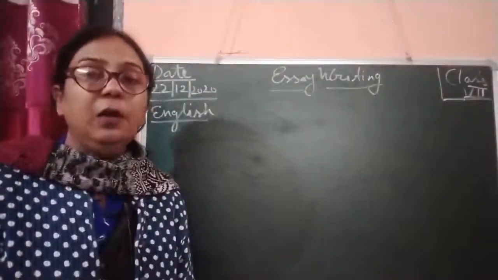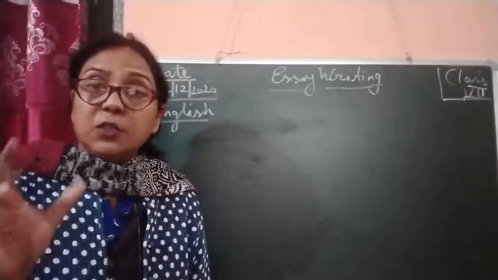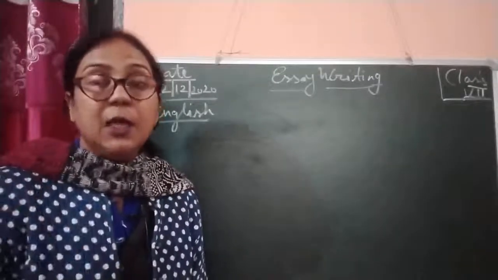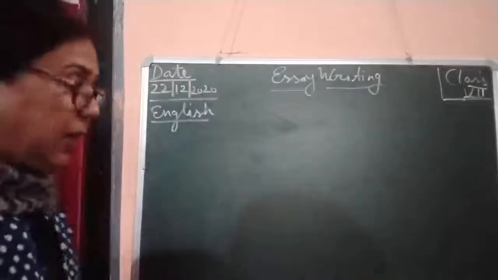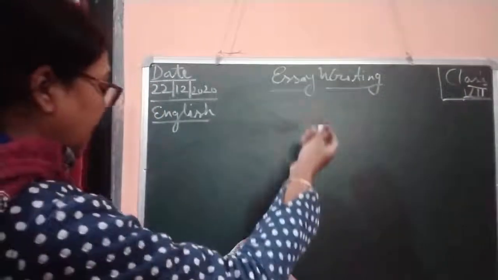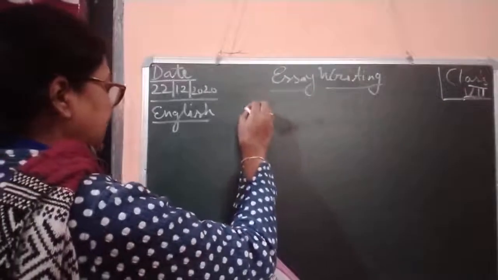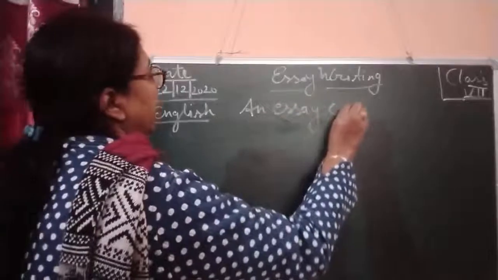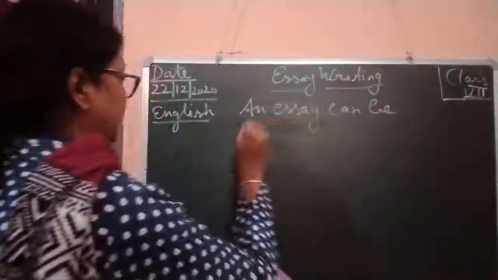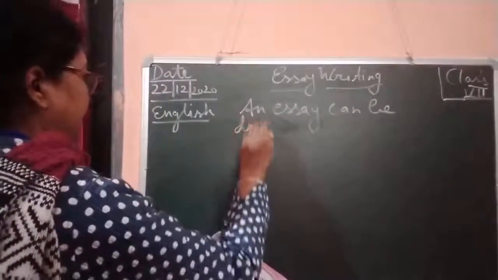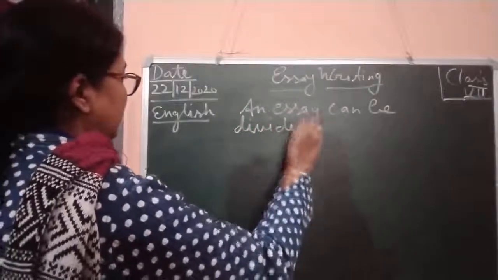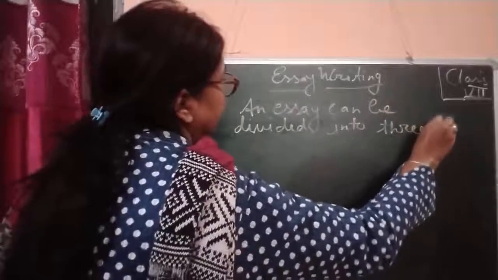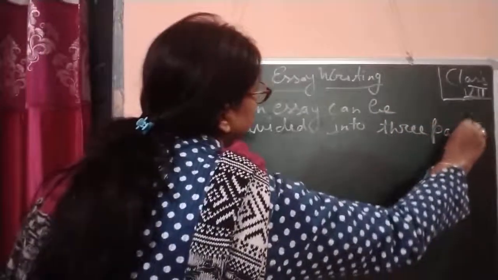Now children, first of all we will discuss the structure of an essay. An essay can be divided into three important parts.